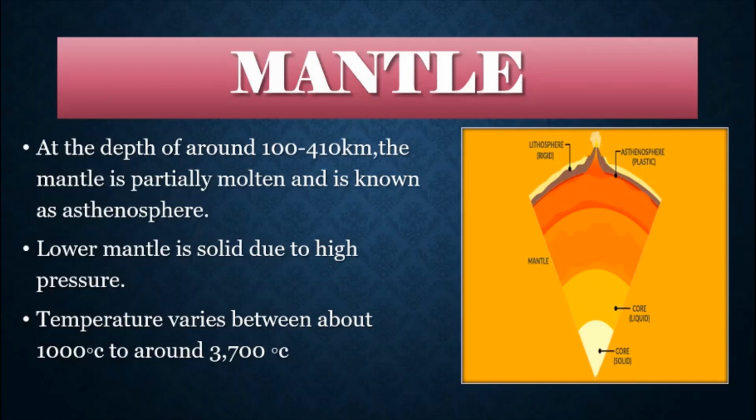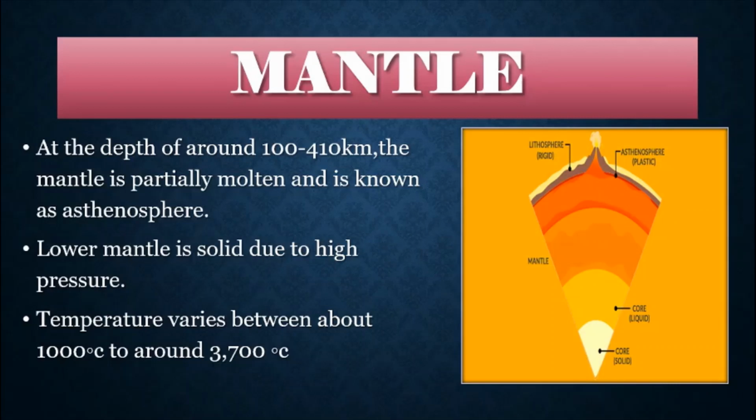Children, you can say that the upper mantle is also known as the asthenosphere and it is partially molten, or you can say in a liquid state. Whereas the lower mantle is solid due to high pressure. As I told you, the lower mantle is also known as the mesosphere.